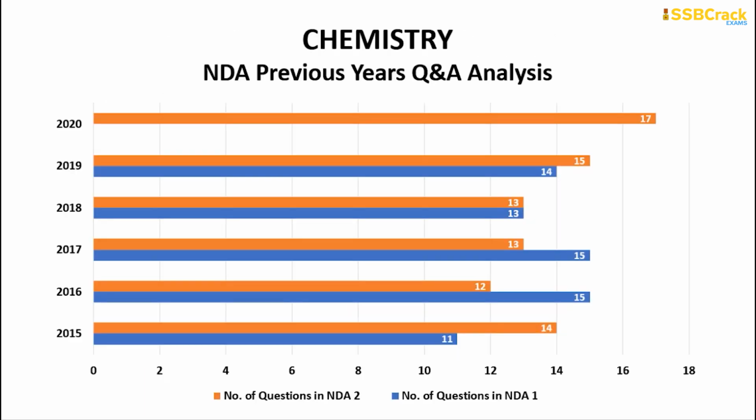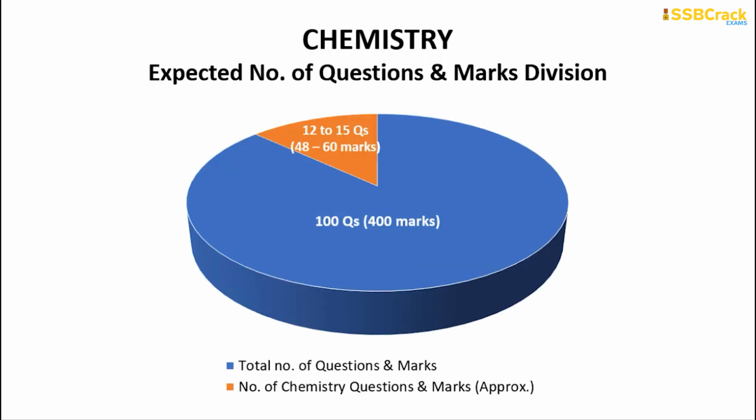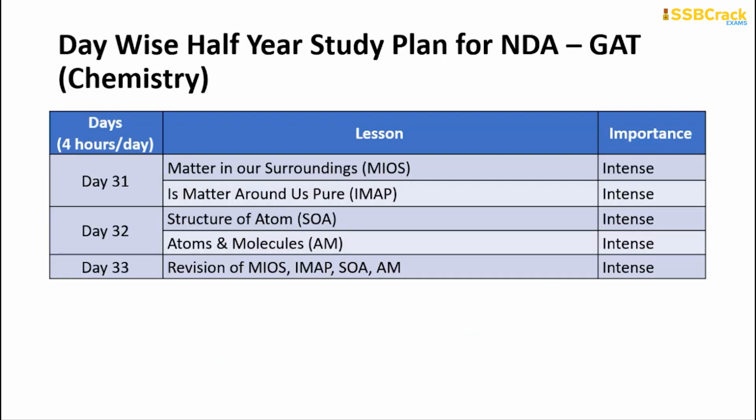The number of questions will vary from 13 to 17, keeping in mind that the recent examination had around 17 questions. So the expected number of questions from chemistry will be 12 to 15, and answering all of them properly you will be able to score 48 to 60 marks out of the whole 400 marks, which will be very, very helpful.